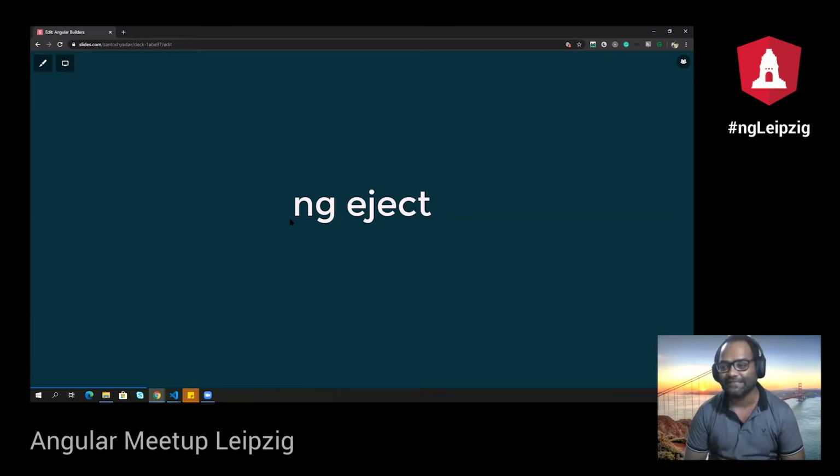You can go ahead and run ng eject, get all the configuration out, and modify it as per your requirement. If you want to include some extra file into ng serve, go ahead and do that. If you want to override ng build, go ahead and do that using the Webpack configuration file, which is now available to you. But again, what if in your organization there is only one guy who understands Webpack? He leaves and everyone is confused about what to do with this Webpack configuration file. So it creates another problem. Rather than a solution, it creates more of a problem.